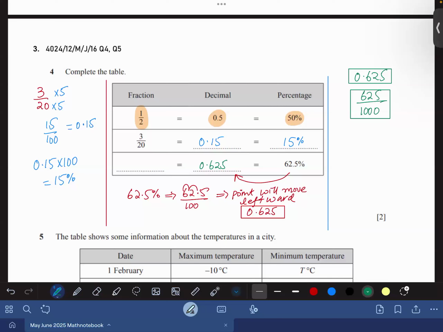Arwa, this is given in the question. I can write 625 by 1000 here, but you can see that 1 by 2 and 3 by 20 are totally simplified. So it would be injustice if I do not simplify that. Agree? But according to the question, it is not written that I should simplify that as well. Agree or not? Yes or no? So I can leave the answer 625 divided by 1000 like that in the answer space. Understood, Ayla? Laluna? Misha? Yes, sir.